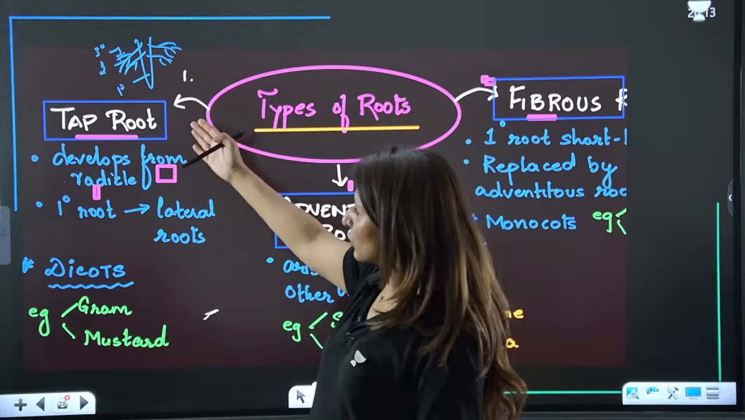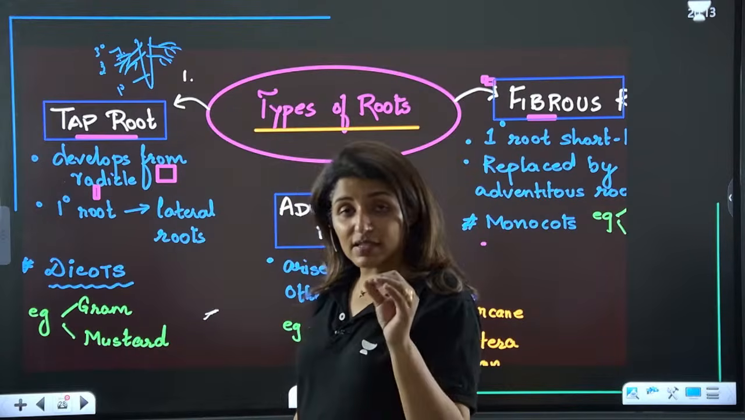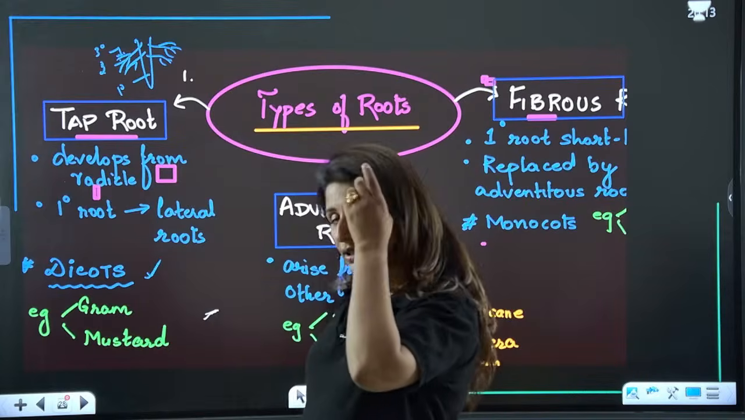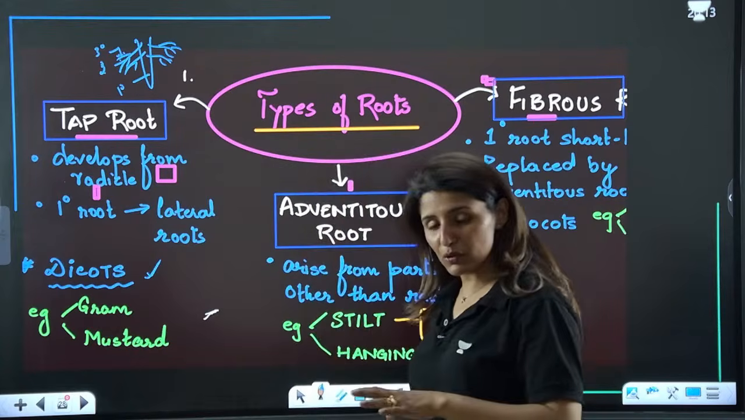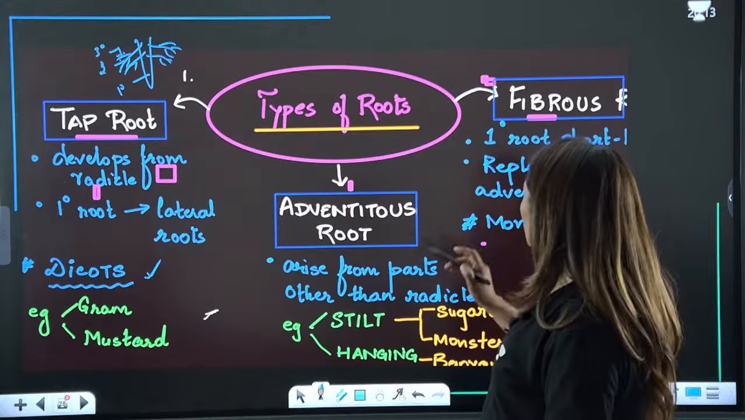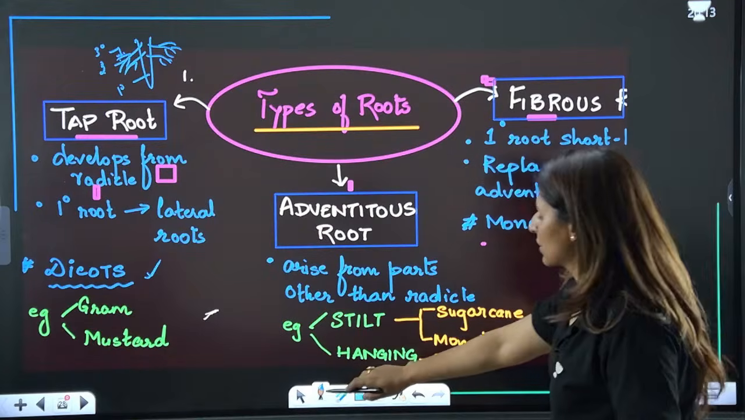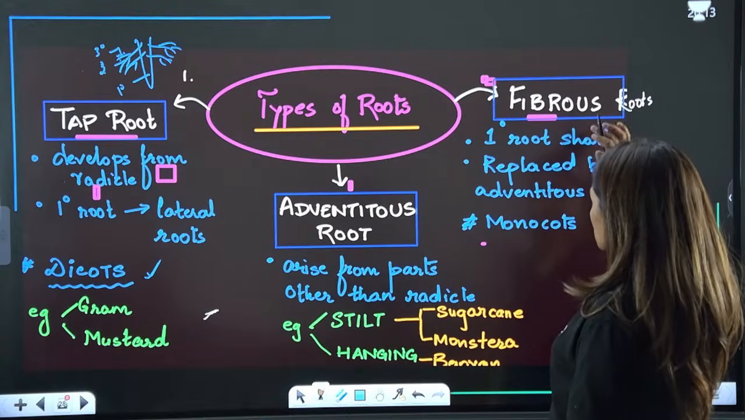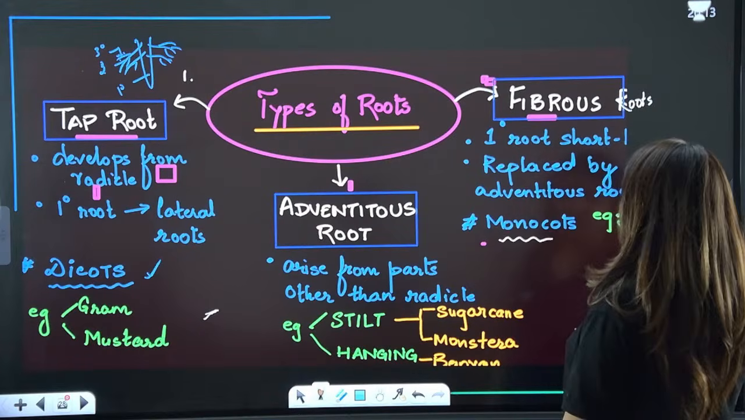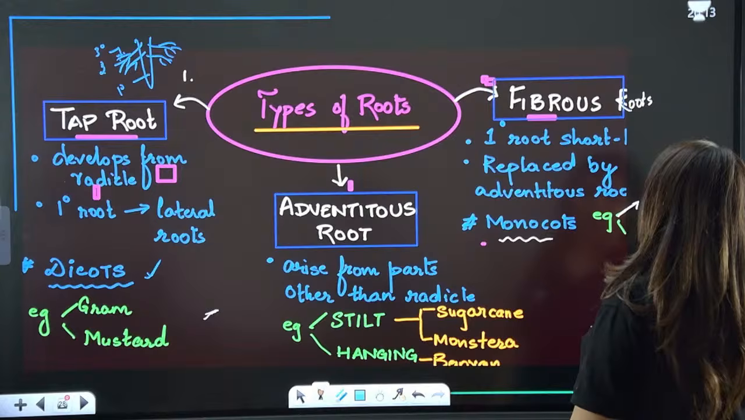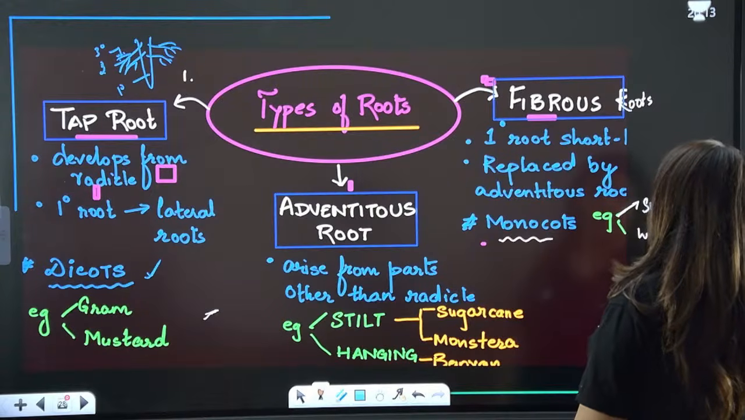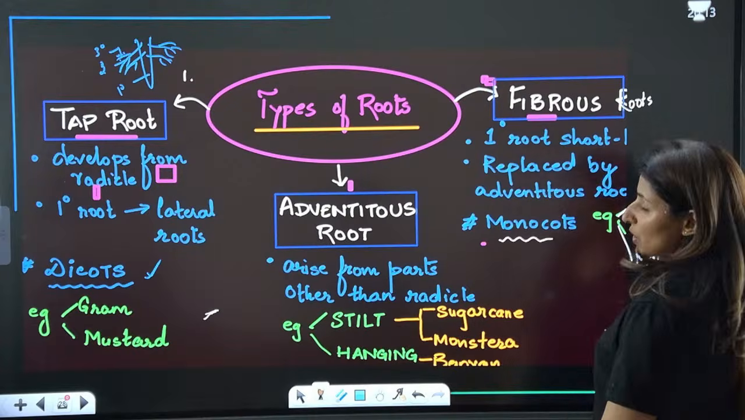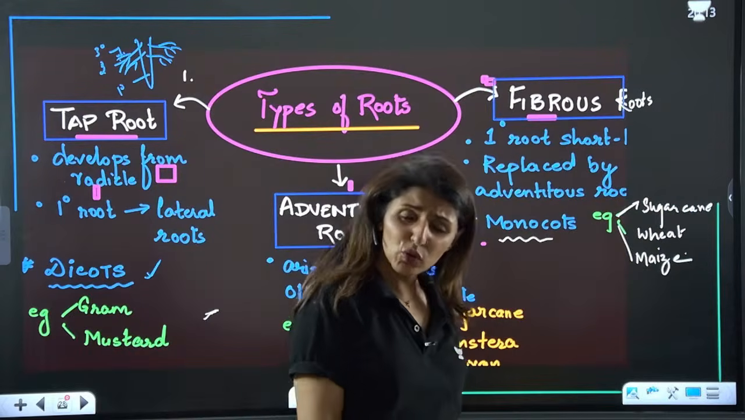This type of root system is called tap root system, and it is a typical case of dicots. For example, gram and mustard all have tap roots because they are dicots. Now moving on to the fibrous roots. Fibrous roots are present in monocots. For example, sugarcane, wheat, rice, maize, bamboo, they are all fibrous because they are all monocots.